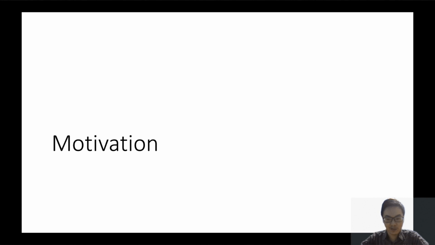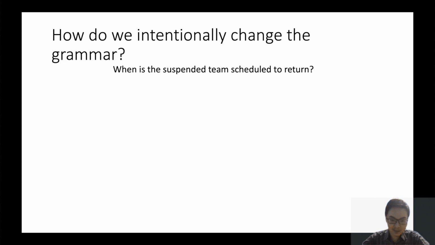The idea is to find specific changes to the sentence grammar to fool the model. We can then use these examples to pre-train the model so that the model can, in a sense, learn from its own mistakes. Say we have a sentence in English.